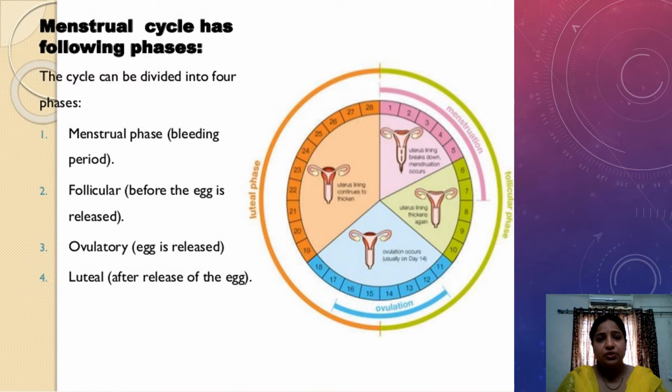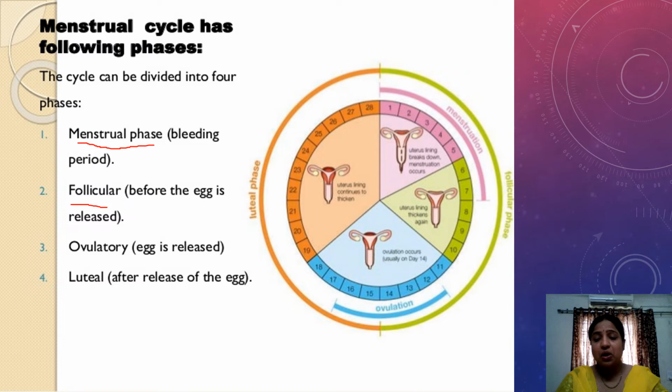They are the menstruation phase, usually also called the bleeding period. After that is the follicular phase, where there is construction of follicles around the ovum or egg. Primary follicles develop into secondary, tertiary and Graafian follicles, so this stage is called the follicular phase. Not only are follicles formed around the ovum, there is also reconstruction of the lost endometrium in the uterus. All of this occurs during the follicular phase.